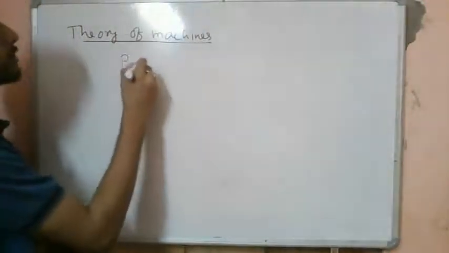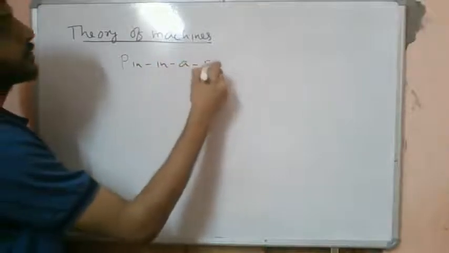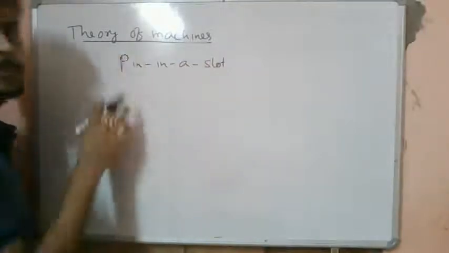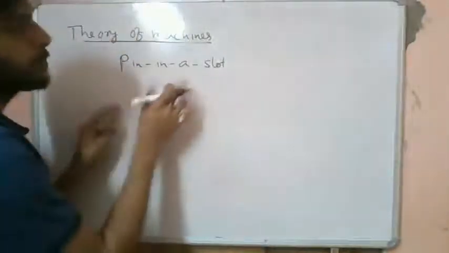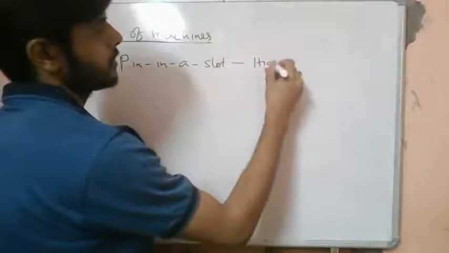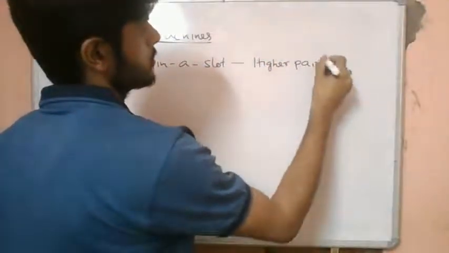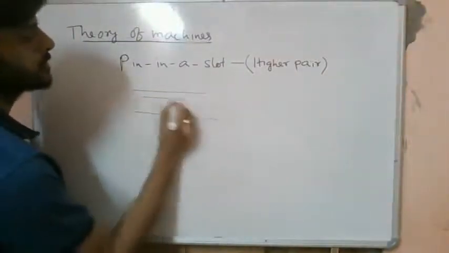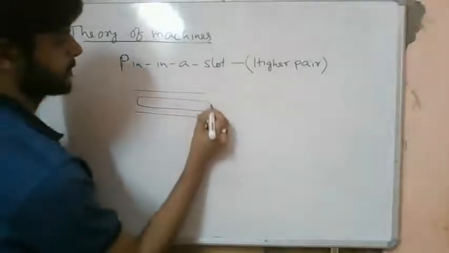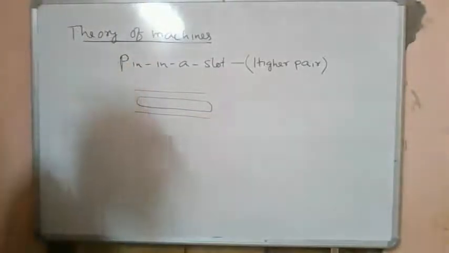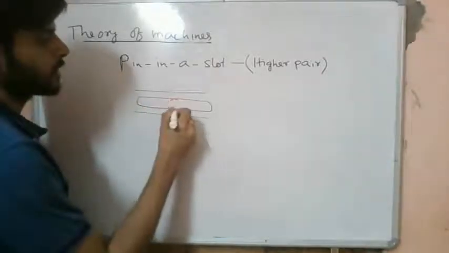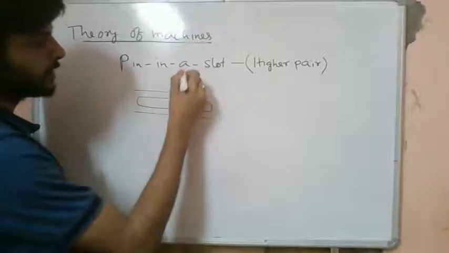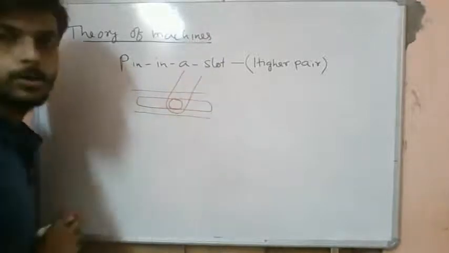So there is a special type of higher pair that we should know, called a pin in a slot. In many problems we will encounter this kind of higher pair. So what happens is that, let's say we have a slot like this, and we have a pin in between, like this over here. This pin is a part of a link.